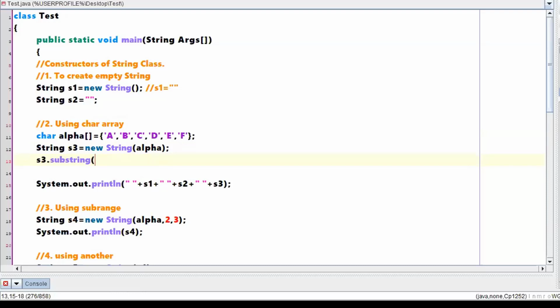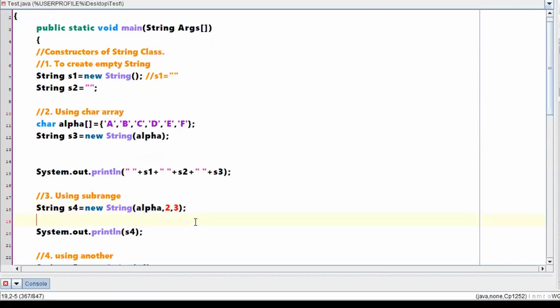My point is, constructors talk about how to create this particular S3. The subrange where we have given 2, 3 is talking about how to create this S4 itself. What the method says is, once you have S4, you can apply the substring function on it.